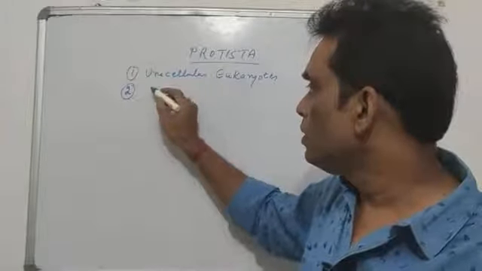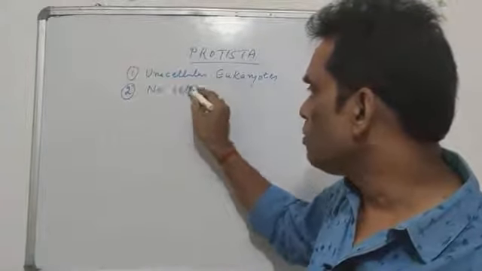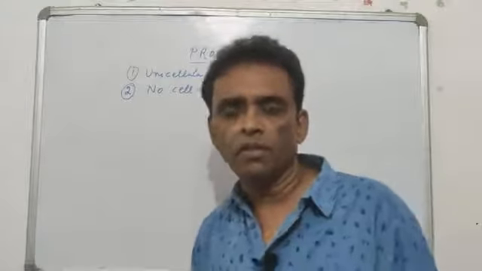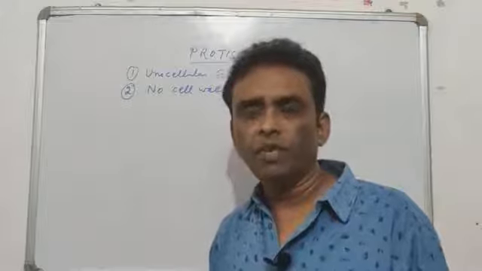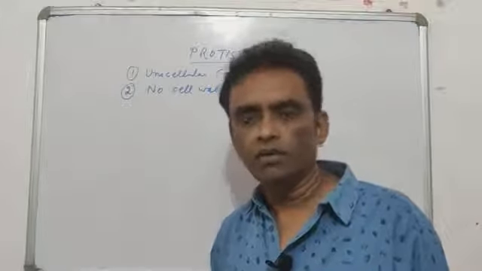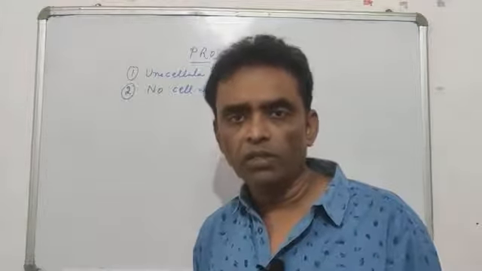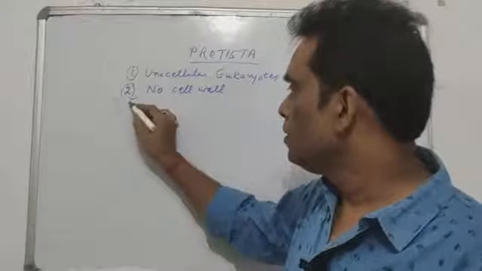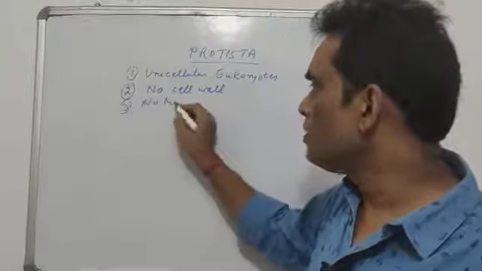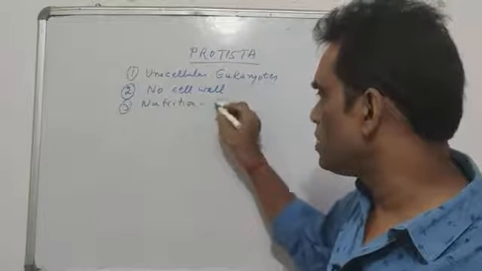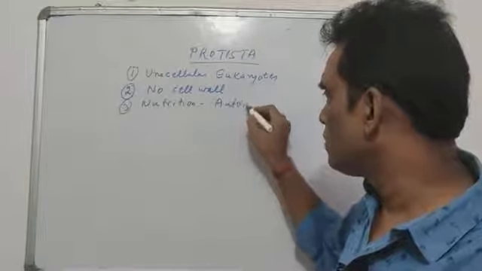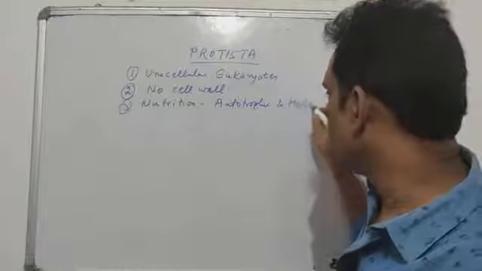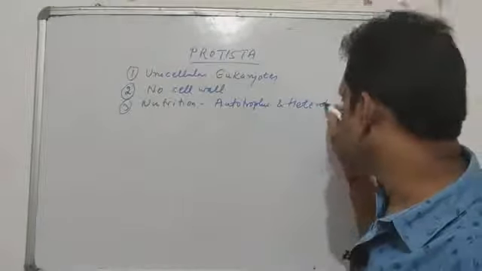Number two, they had no cell wall. None of the organisms kept in the group Protista ever developed a cell wall. They lacked a cell wall. The only covering around the cell is the cell membrane. Nutrition, of course, is similar to that of Monera that we have studied, found both autotrophic and heterotrophic.